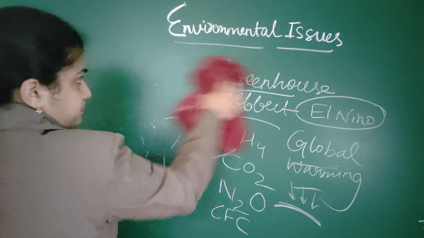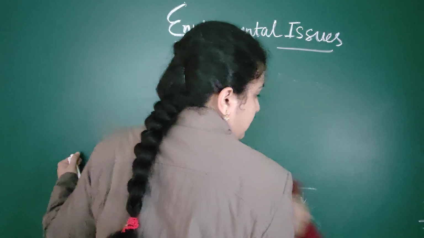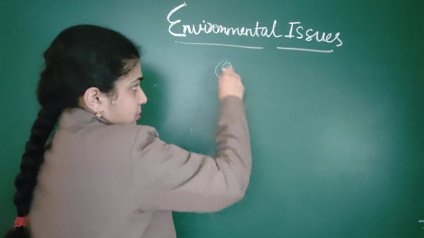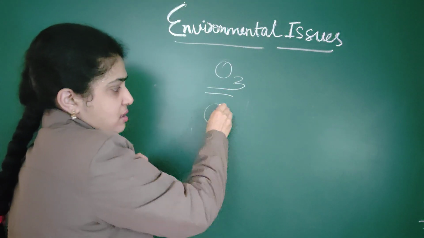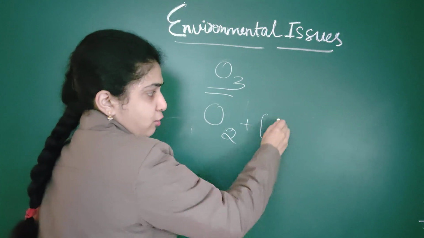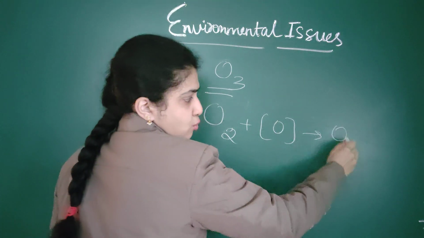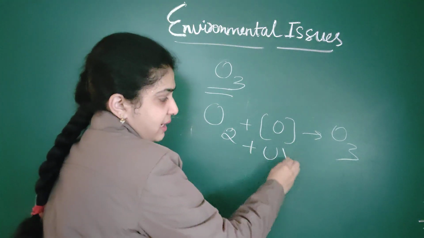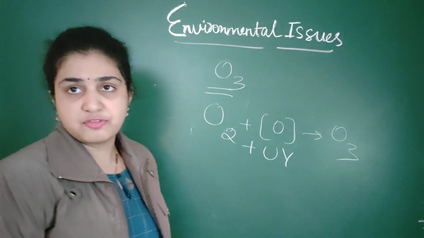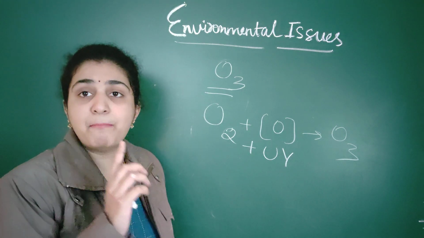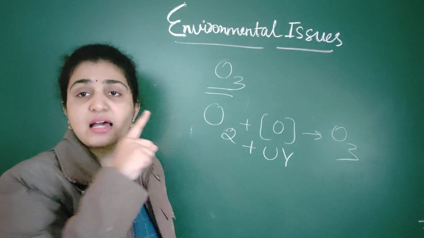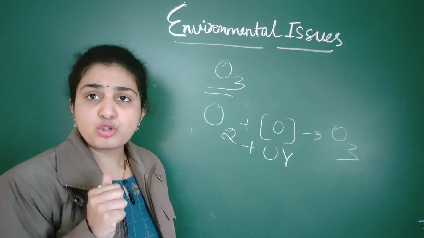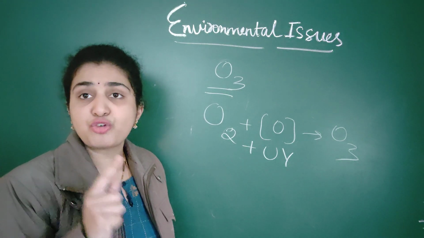So ozone. An important point that you should remember about ozone is that oxygen plus one O molecule gives rise to ozone, again with the UV radiations which are falling on the Earth's surface. See, I told you there is a barrier which is present between the sun and the Earth's surface. That is nothing but ozone. Where is ozone present? It is present in the stratosphere.